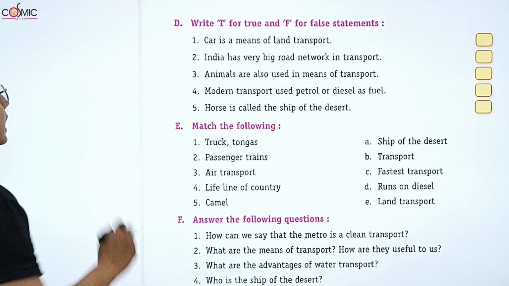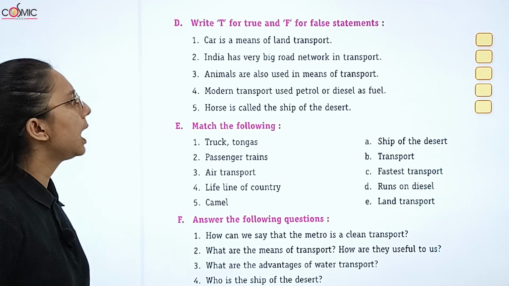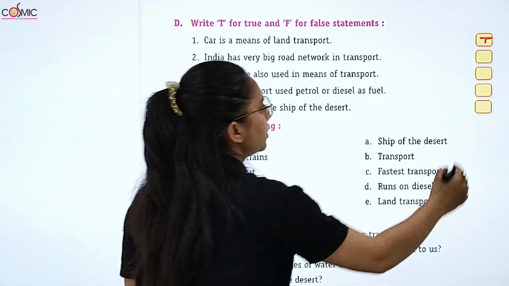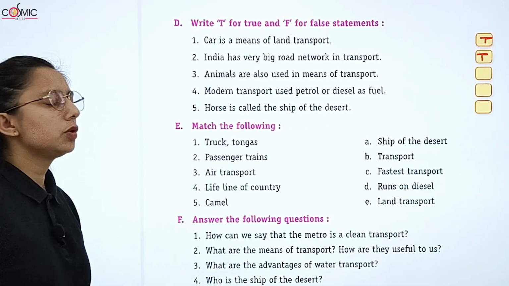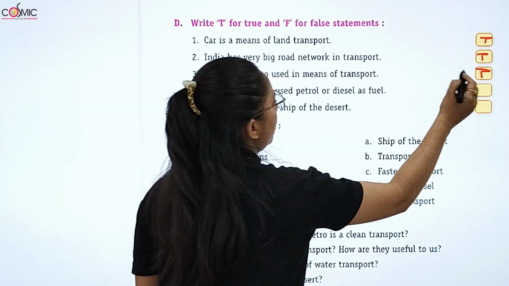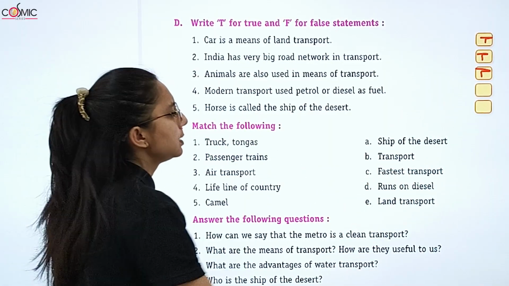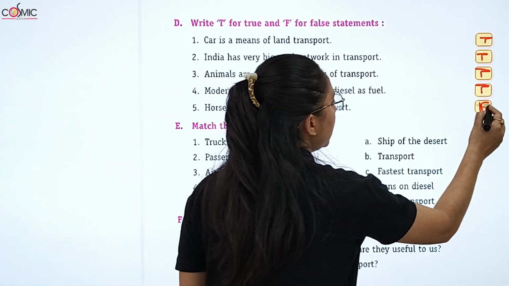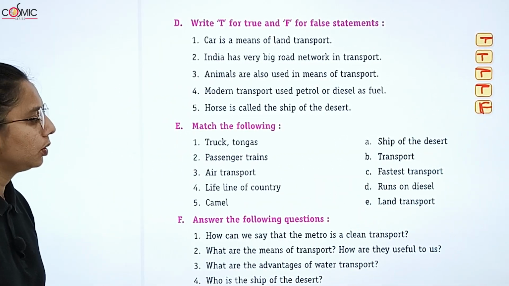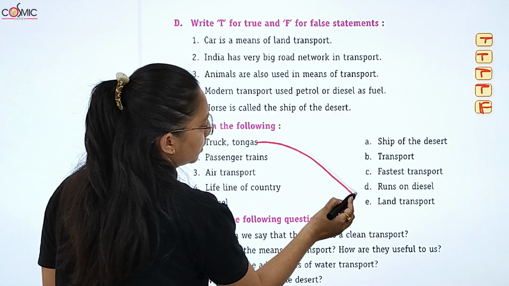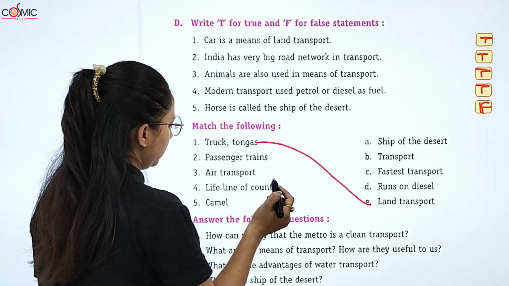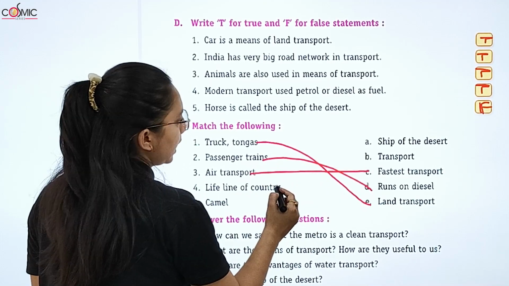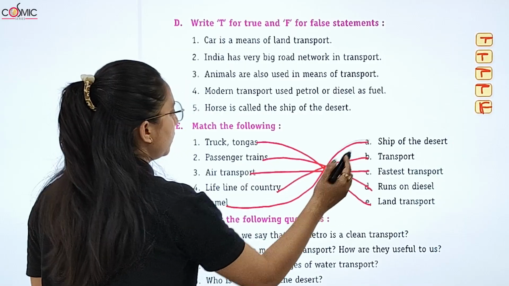Now, we have T for true, F for false statements. Car is a means of land transport. It's true. India has a very big road network in transport. It's true. Animals are also used as means of transport. It's true. In modern transport, petrol and diesel are used as fuel. It's true. Horse is called the ship of the desert. False. Who is called that? Camel. Now trucks and tongas: land transport. Passenger trains run on diesel. Air transport, fastest transport, lifeline of the country, camel, ship of the desert.